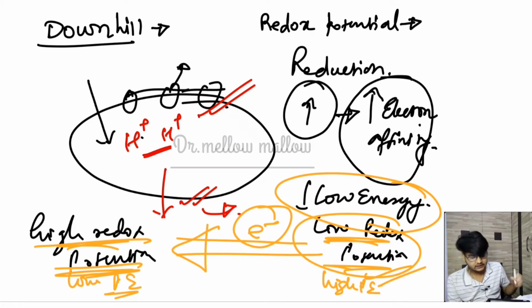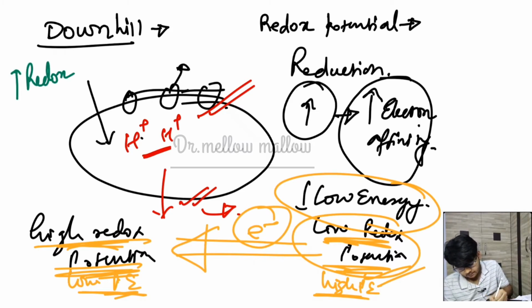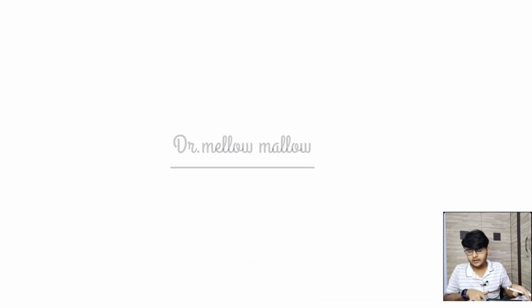That means the electron is moving from high potential energy to low, or from low redox potential to high redox potential. So in another way we can say that the higher the redox potential, the lower the energy. There is an inverse relation between redox potential and energy.